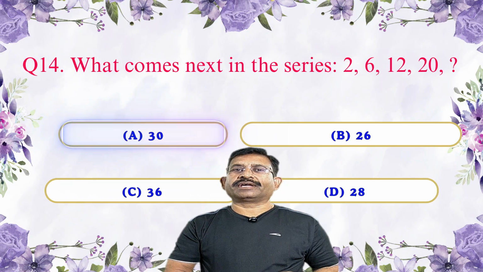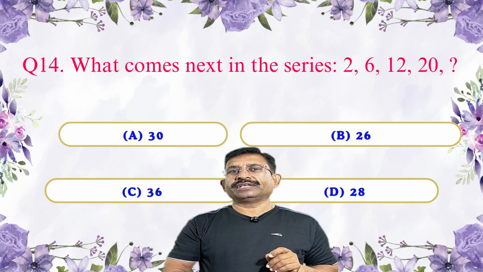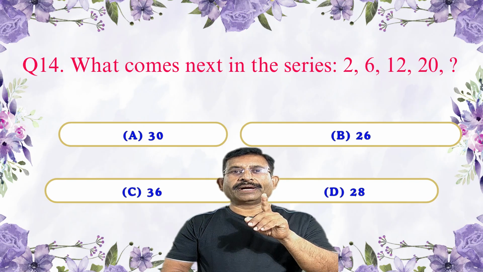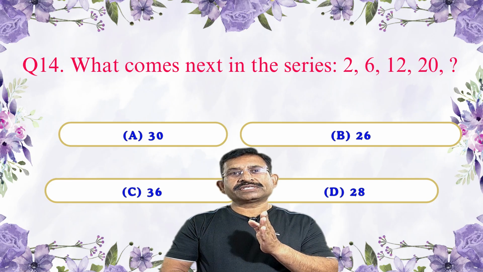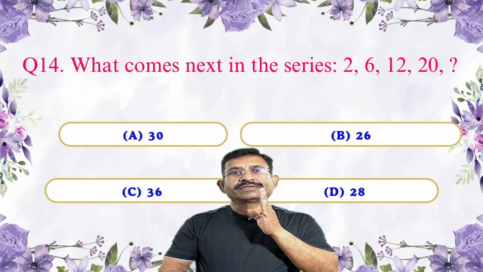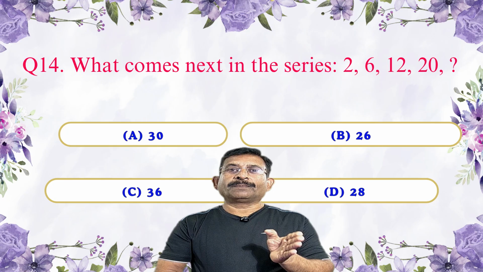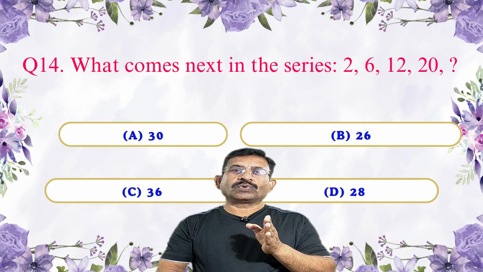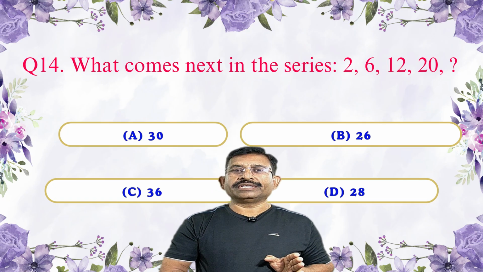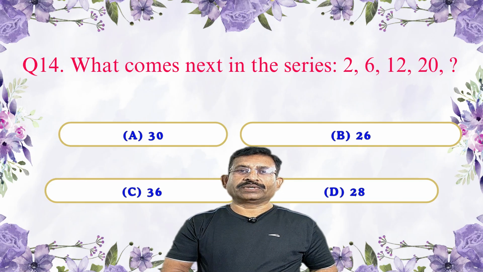A is the correct answer, because the series increases by +4, +6, +8, +10, and so on. The next is +12, so 20 plus 12 equals 30. So option A is the correct one.